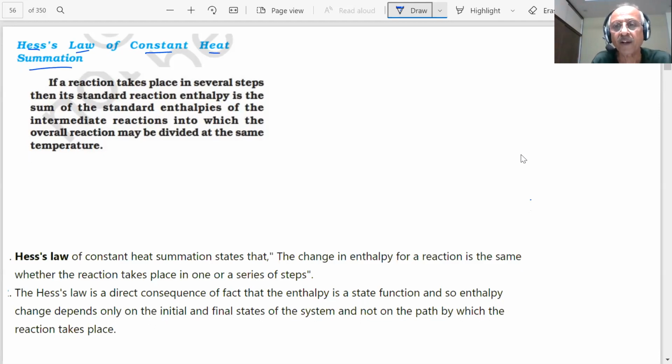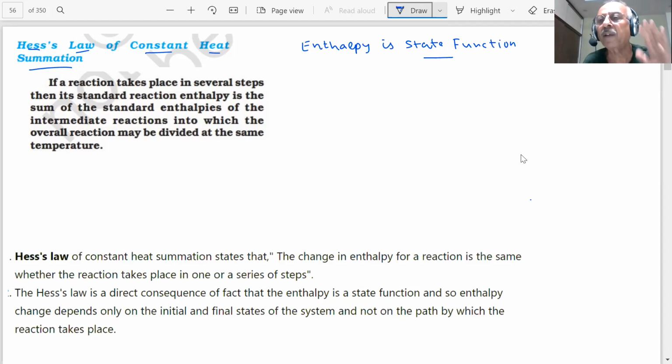What it says, students, is that enthalpy is a state function. What is the meaning of this? Can you tell me what we mean by a state function? We define state functions as those functions which do not depend on the path, but only depend on the initial and final states.